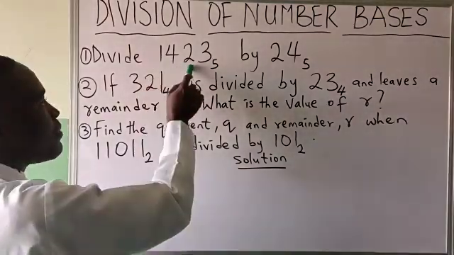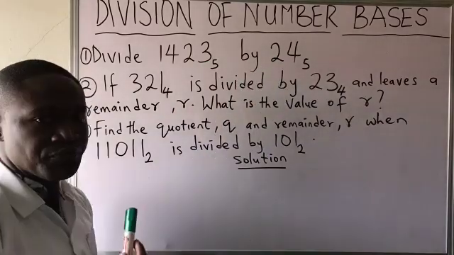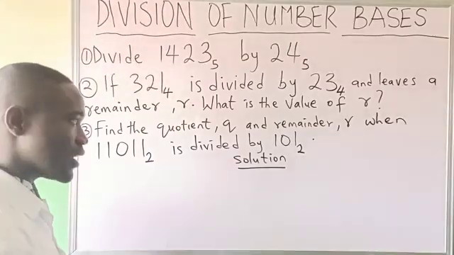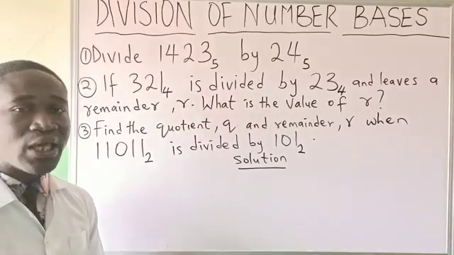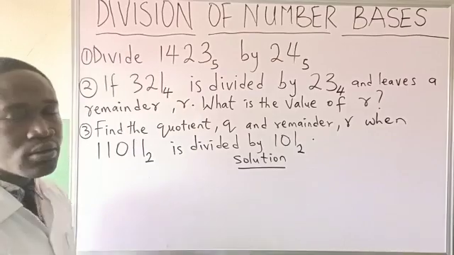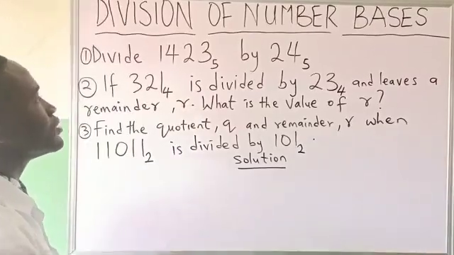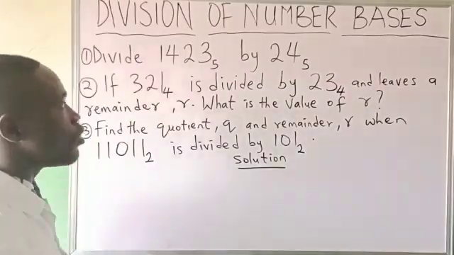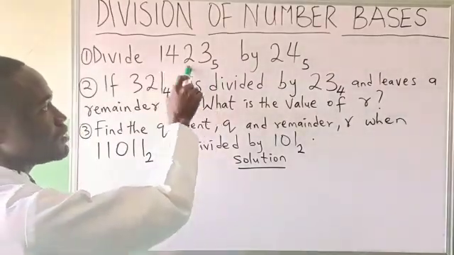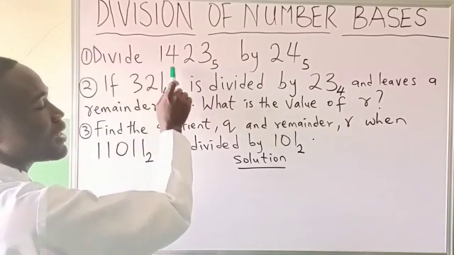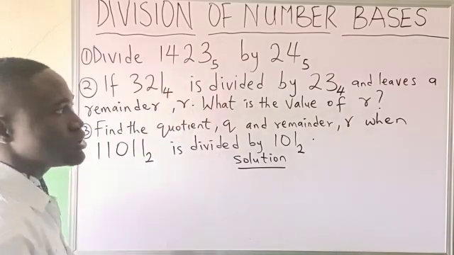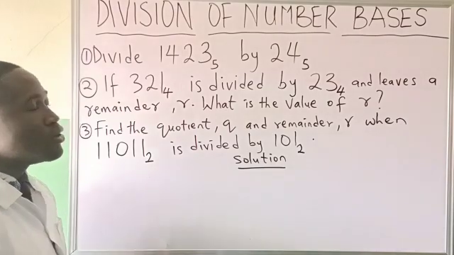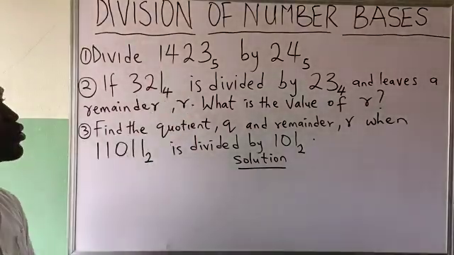If any digit here is up to 5 or greater than 5, know that the question is not correct, because that is one of the major rules in number bases: no number should be greater than or equal to the base. If you see any number greater than or equal to the base, that question will be incorrect. Okay, let's see how to do it.